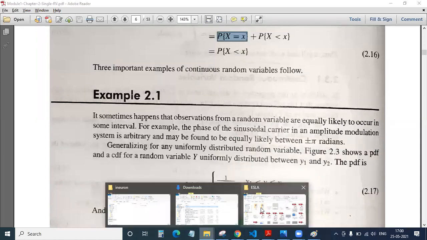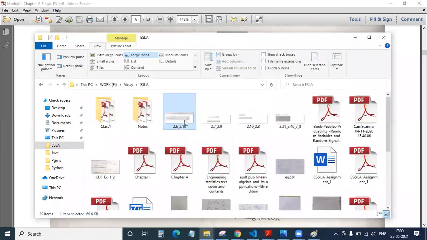I have solved it. One second, I'll just open that example.